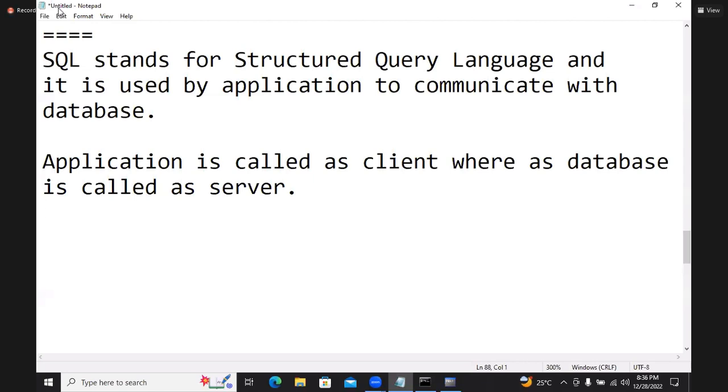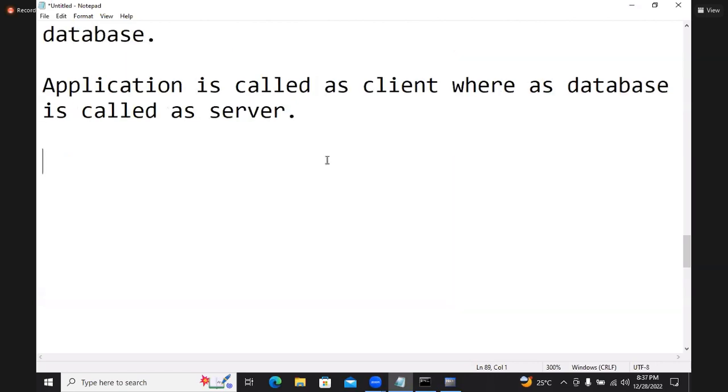First, what is client? What is server? Client.